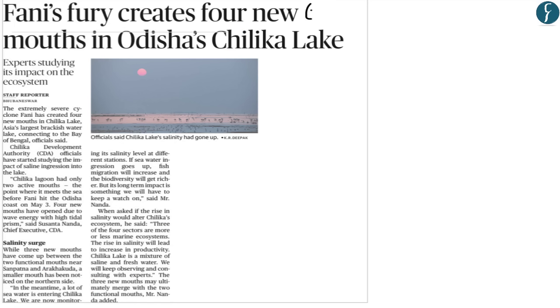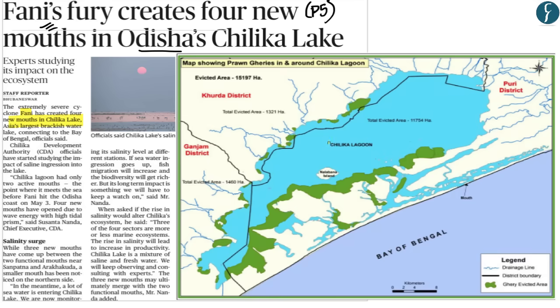Now we have taken this article from page 5. As you already might be aware, Cyclone Fani recently hit the Odisha coast. Because of this Cyclone Fani, it had created 4 new mouths within the Chilika Lake. If you take a look at this map of Chilika Lake, a mouth is where this lake meets the Bay of Bengal. There were already 2 existing mouths within the Chilika Lake. Now because of Cyclone Fani, 4 new mouths have opened through which the Chilika Lake meets the Bay of Bengal.